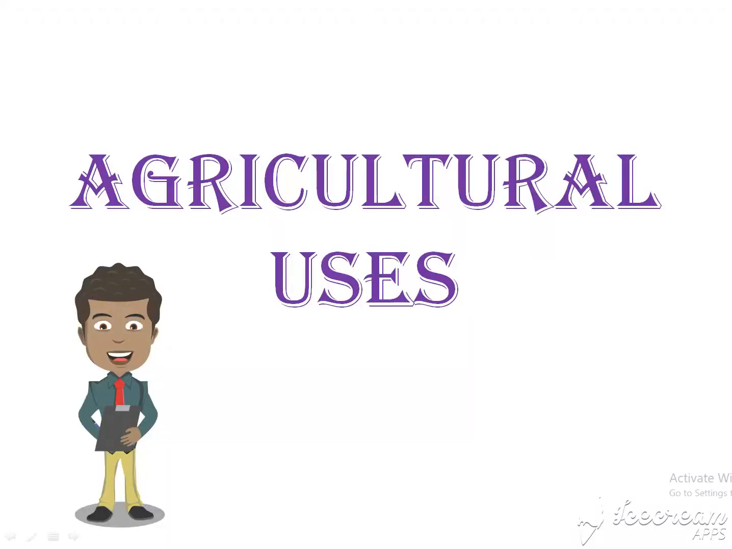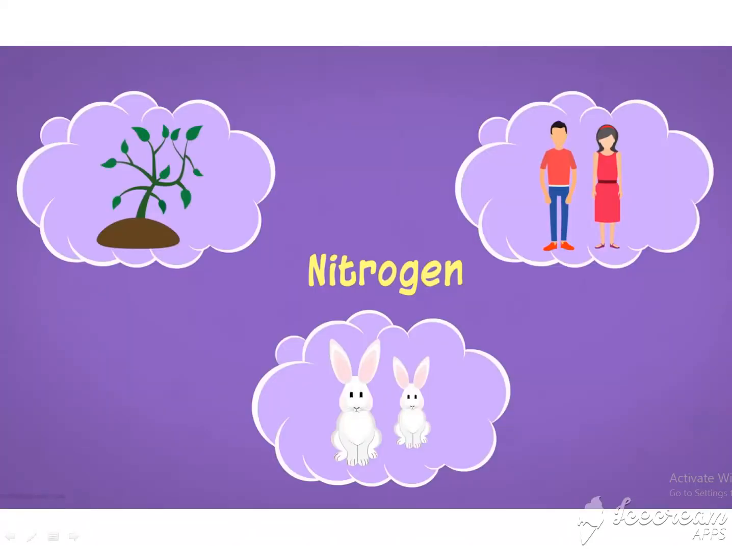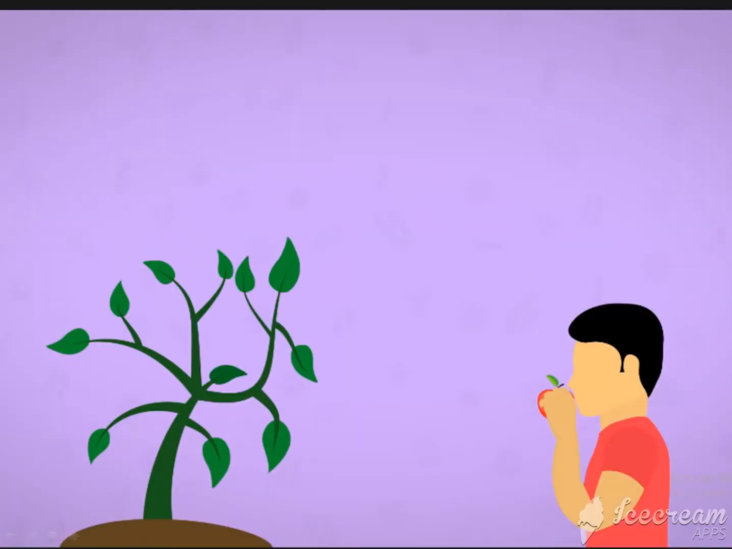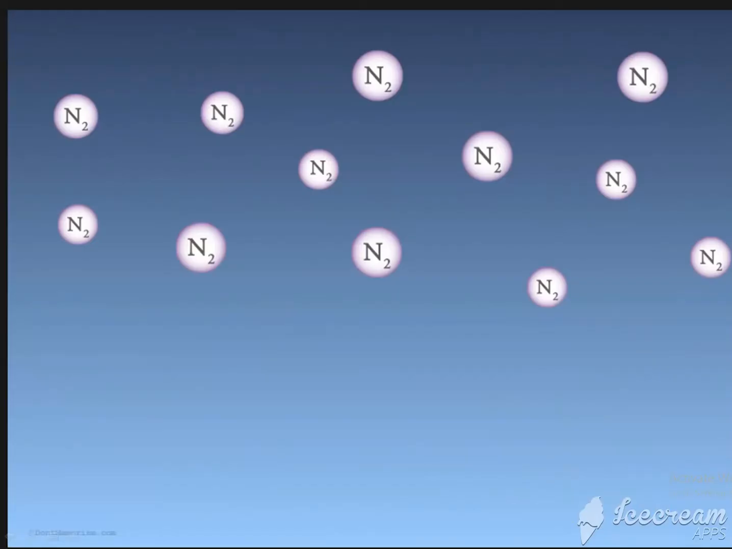Then the last one is agricultural uses. How the microorganisms help in agriculture. Nitrogen is very essential for plants, animals and human beings. How do we get this nitrogen? Plants can synthesize nitrogen-containing compounds. So when we consume the plants, we get that nitrogen. Then how do the plants get nitrogen? Yes, the atmosphere contains nitrogen.